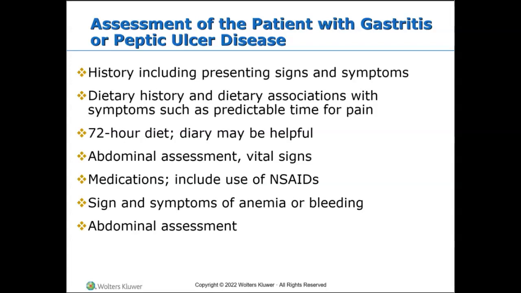We're going to do a physical exam, probably do a 72-hour diet, so that we can see if there's any correlation between the types of food patients eat and the symptoms, or maybe even medications to the signs and symptoms. We'll do an abdominal assessment, vital signs, we'll do blood tests. We will do a urea breath test, a stool test. We will assess if the patient's taking any medications that could lead to gastritis or peptic ulcer disease, like NSAIDs, aspirins, etc. We will assess the patients for anemia and or bleeding.